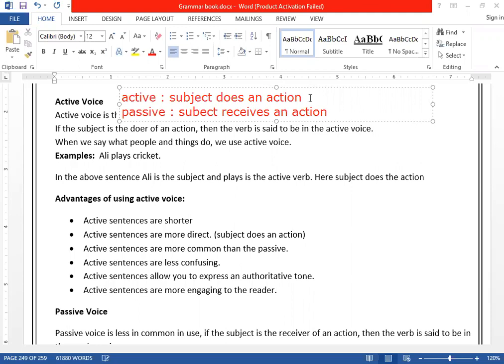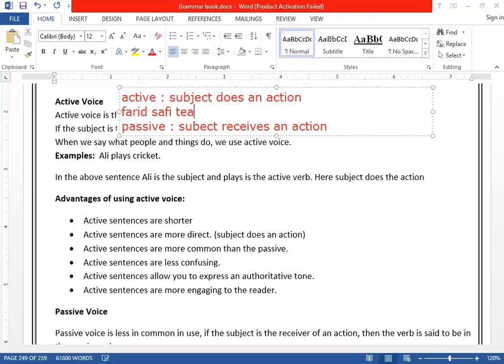Let me write down some examples here. For example, if I say Farid Safi teaches English. Now look, in this case, which one is the subject? Farid Safi. And which one is the object? English. Clear? So now, Farid Safi teaches English. In this case, the performer of the action, the subject, performs an action. So we can say that it is active voice.